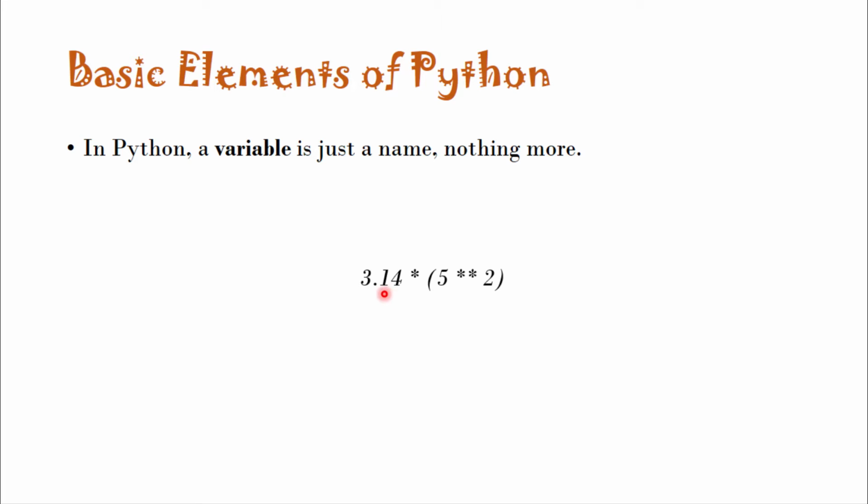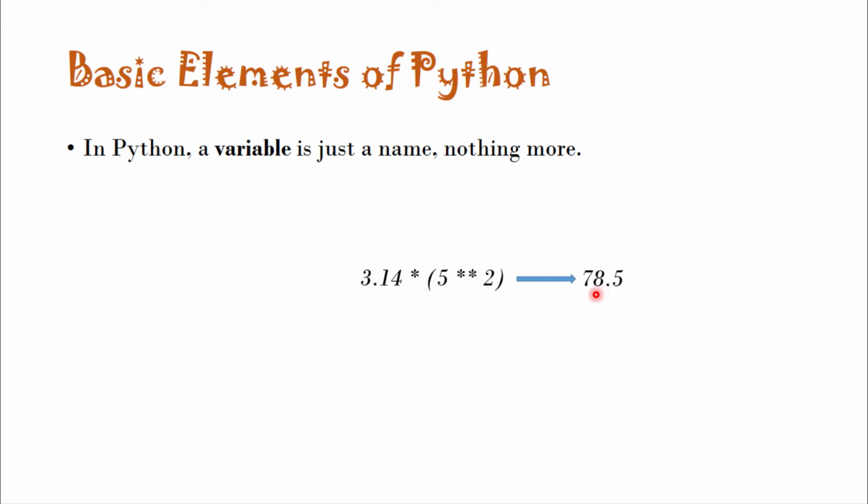Here this 3.14 is an object of type float. This 5 is another object of type int. When you evaluate or press enter after writing this expression, the Python interpreter will return 78.5.